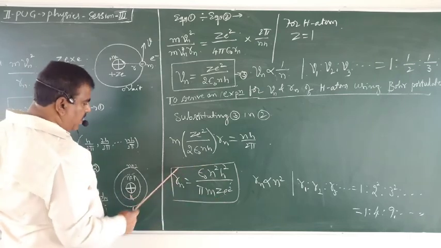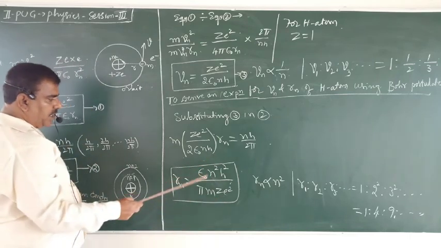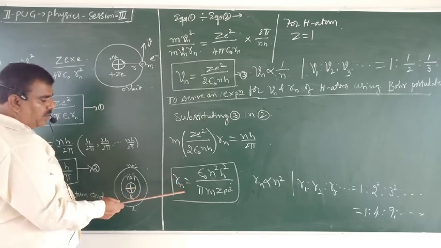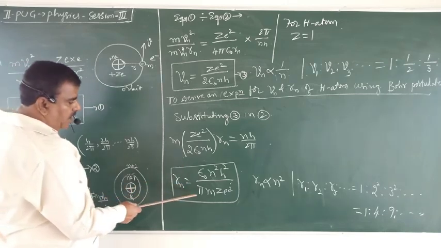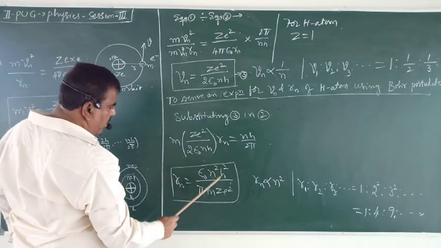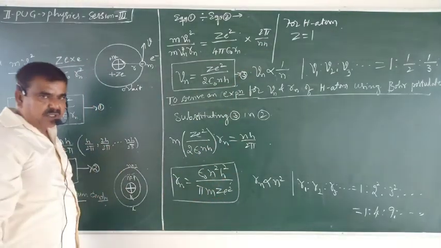This gives the expression for the radius of the permitted orbits of the hydrogen atom. For hydrogen atom, Z is 1, so we get this expression.